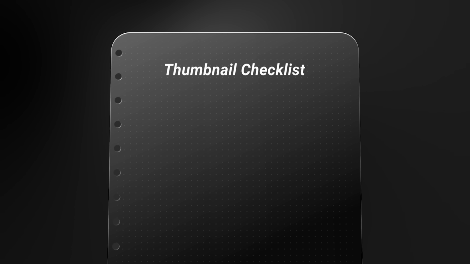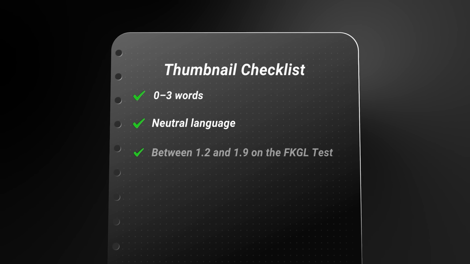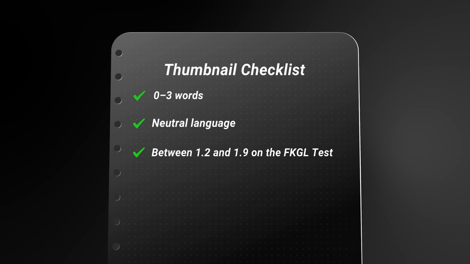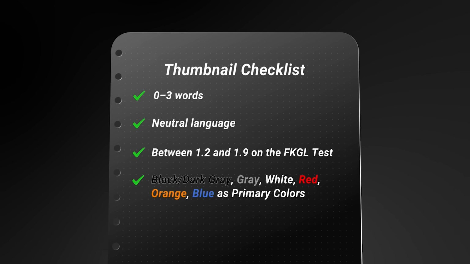First, when it comes to thumbnail text, use between 0 and 3 words. If you include text, use neutral language and score between 1.2 and 1.9 on the FKGL readability test. When it comes to visuals, use black/dark gray, regular gray, white, red, orange, or blue, and include a face.